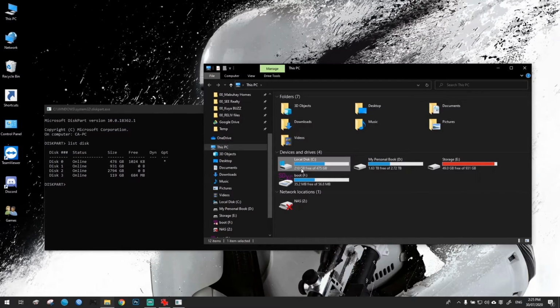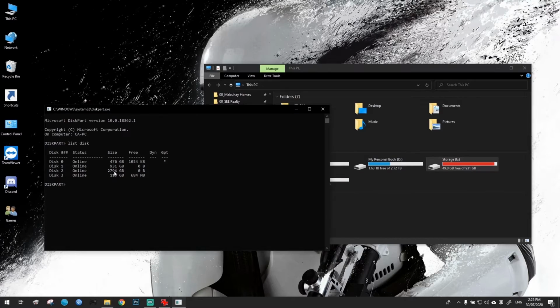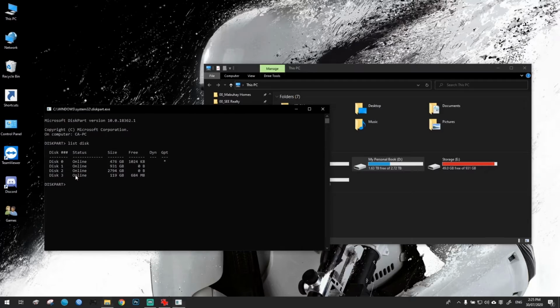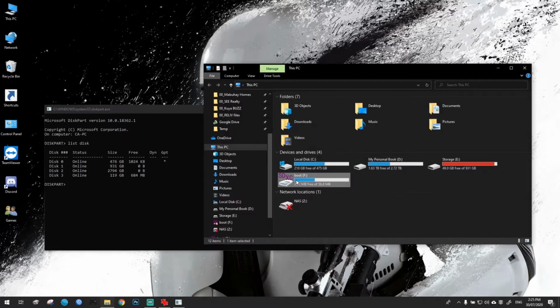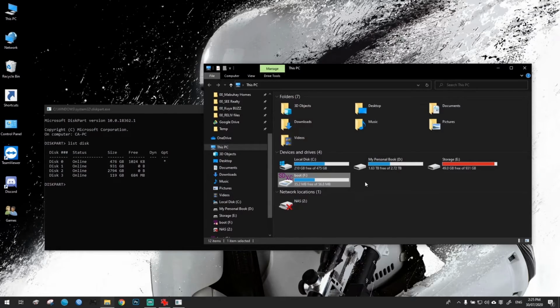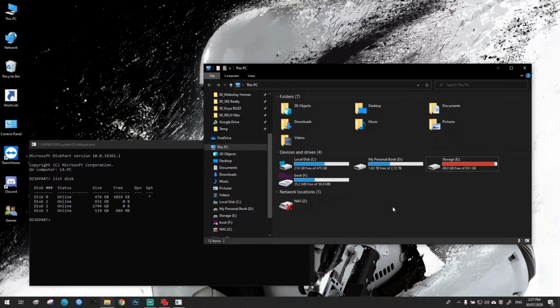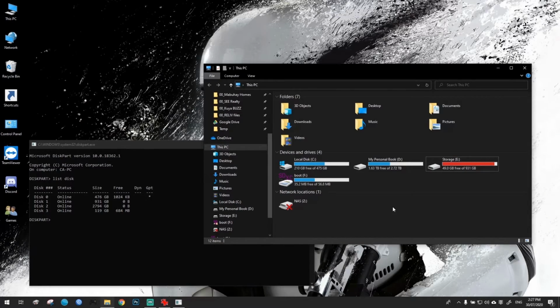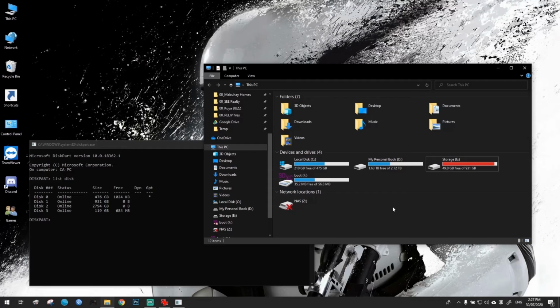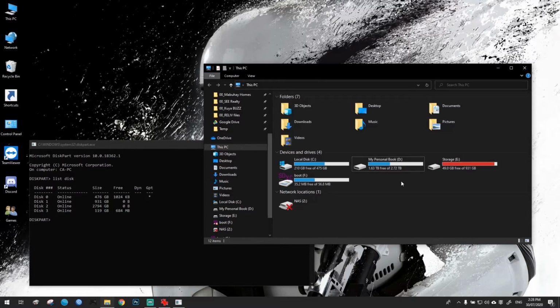So disk 0 is for my drive C, disk 1 is for my drive E, disk 2 is for my D, and disk 3 is for the SD card. So what we're looking for is the disk 3. Okay, so just remember to be careful when choosing the disk. Just be sure that this is the disk that you're supposed to reformat and not the storage disk or our first external disk that we have, because it's gonna delete all the files there. Okay, so let's move on.